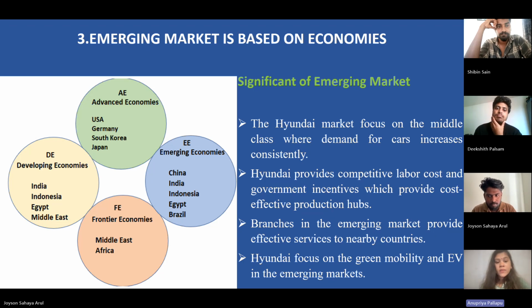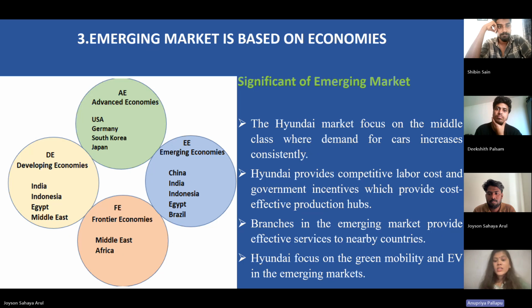The first one, advanced economy: we can see USA, Germany, South Korea, Japan involved. And the second one, emerging economies: China, India, Indonesia, Egypt, Brazil are involved. And the other one, developing economies: we can see India, Indonesia, Egypt, Middle East involved. And the last one, frontier economies: Middle East, Africa are involved.